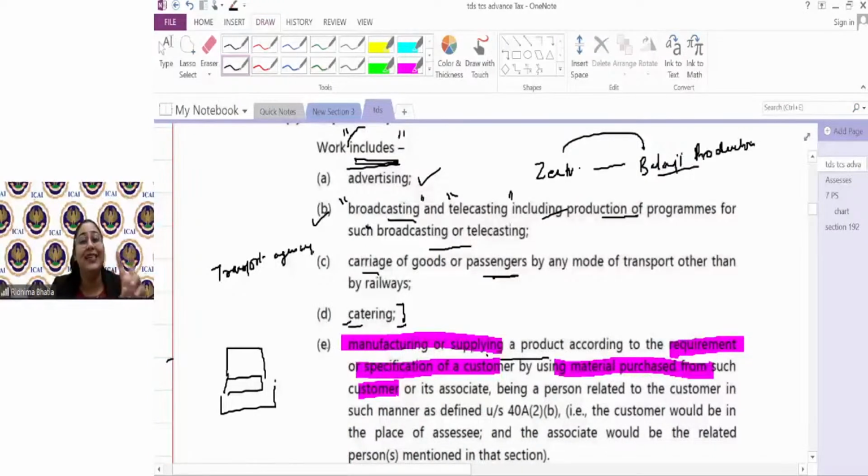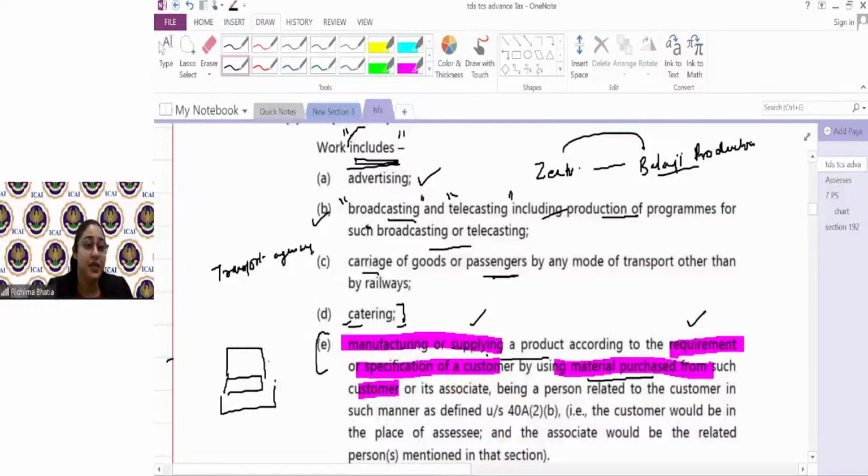Now, second case: I can hire a carpenter. Let's leave the carpenter. I went to a shop where sofas are there. I said, okay, I will come after 2 days. I'll take that sofa, but the color of the sofa, as in the cover or the material of the sofa, is blue. I want it in brown color. They made it brown. I took it. That is again purchase. Why? Because supplying is there, requirement as per specification of customer is also there, but it is not by material purchased from the customer or material provided by the customer. When will that situation arise?